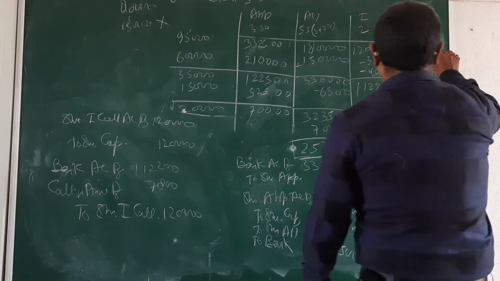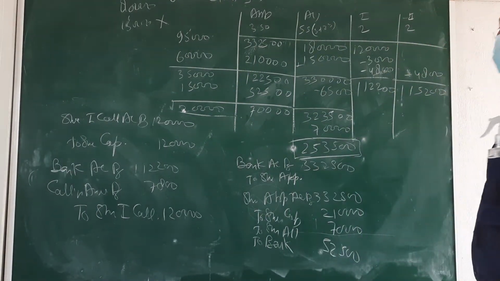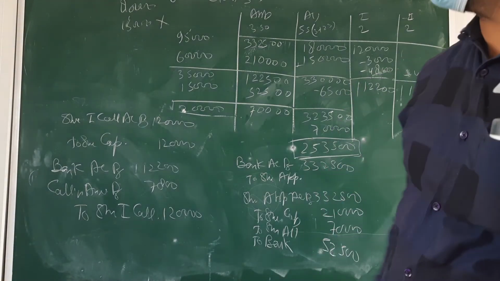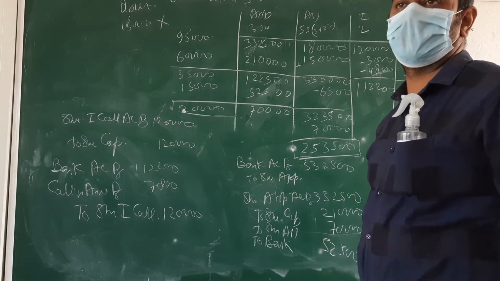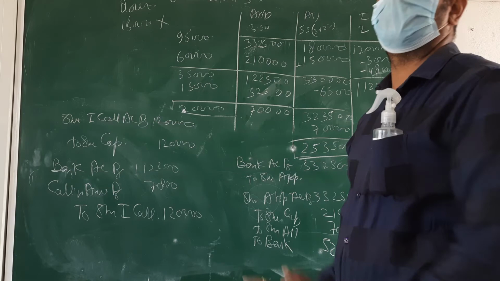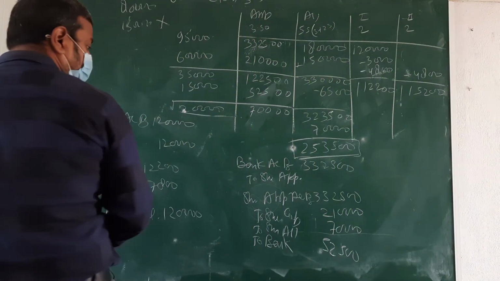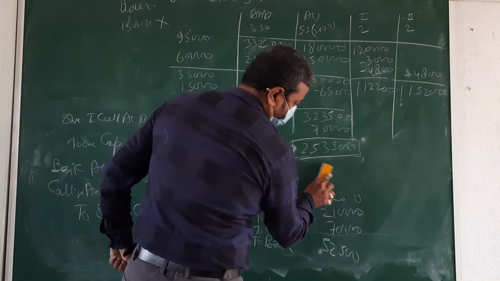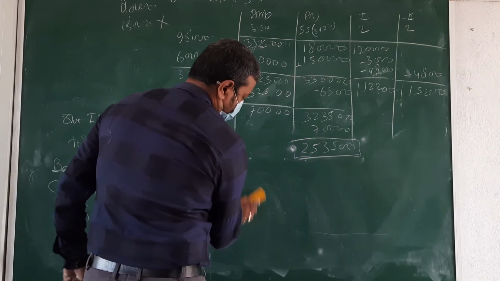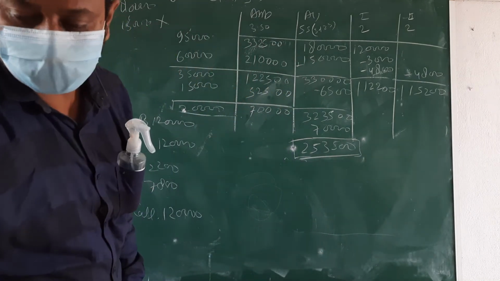Here this amount is not coming. Why? Anyone? Because 1,500 shares forfeited, na? Okay. After this we are going to pass the forfeit entries. Okay. Up to this is clear. Then I am going for the forfeit entry. Okay. Start the forfeit entry.